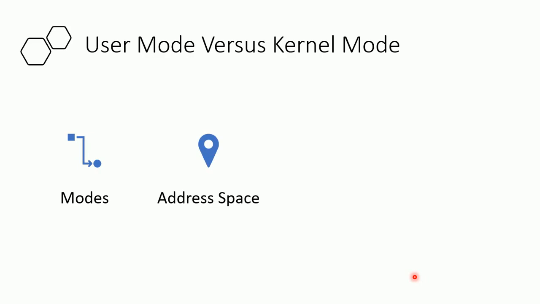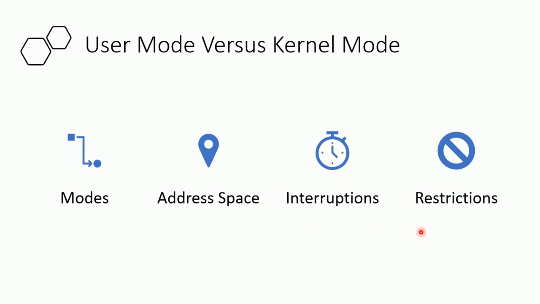In user mode, our processes get their own address space, whereas in kernel mode, all processes get a single address space. In user mode, if any interrupt occurs, only one process fails, which is related to that interrupt. Whereas in kernel mode, if any interrupt occurs, the whole operating system will fail.